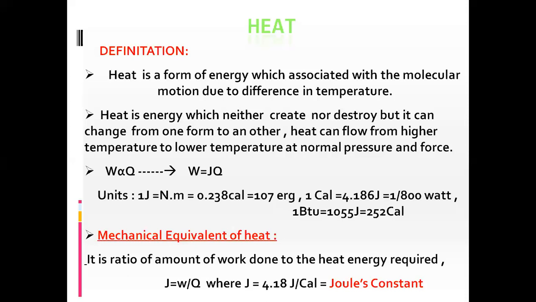Through artificial devices, heat can flow from a cold body to a hot body, just like a refrigerator and AC room. In these devices, artificial pressure can be increased, and due to that, heat can flow from a cold body to the hot body. In nature and at normal pressure and force, heat always flows from a hot body to a cold body.